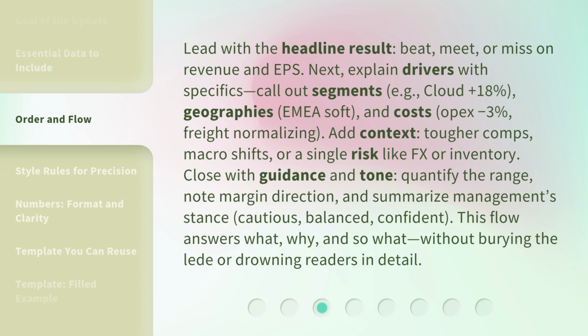Add context: tougher comps, macro shifts, or a single risk like FX or inventory. Close with guidance and tone. Quantify the range, note margin direction, and summarize management's stance: cautious, balanced, confident. This flow answers what, why, and so what, without burying the lead or drowning readers in detail.